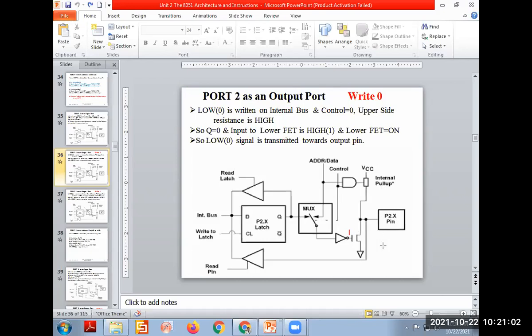Two conditions only. CS must be 0 and the input data sent on that will be 0. That's why D0, Q0, Q bar doesn't matter. Q0 means the inverter gives a high level signal, so it will make the FET on. FET on means the whole signal goes to the ground side, meaning port 2 is connected to ground. So the voltage level or signal on the port will be 0, meaning we are writing 0 on that pin. Clear? Write down.